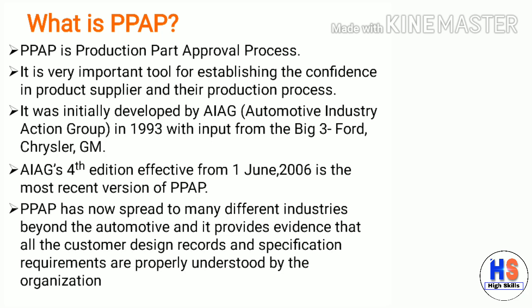First, we need to understand what PPAP is. PPAP is Production Part Approval Process. It is a very important tool for establishing confidence in the product supplier and their production process. It was initially developed by AIAG, Automotive Industry Action Group, in 1993 with input from the Big Three: Ford, Chrysler and General Motors. AIAG's fourth edition, effective from 1 June 2006, is the most recent version of PPAP.